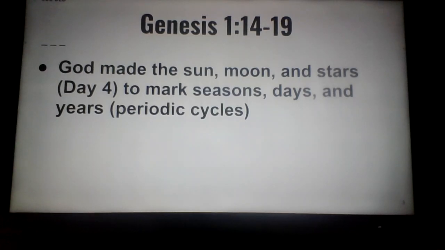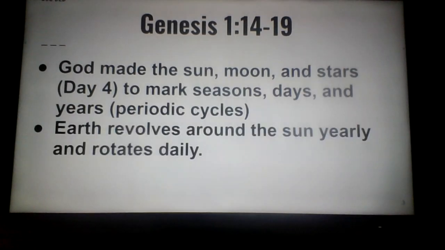Look at the days: Sunday, Monday, Tuesday, Wednesday, Thursday, Friday, Saturday. And then what happens? Sunday, Monday, Tuesday, Wednesday, Thursday, Friday, Saturday again. And then Sunday through Saturday again. So the days, they are repeating cycles. And even the years, we could have said the months as well. January through December, and we have a periodic cycle that continues to repeat.